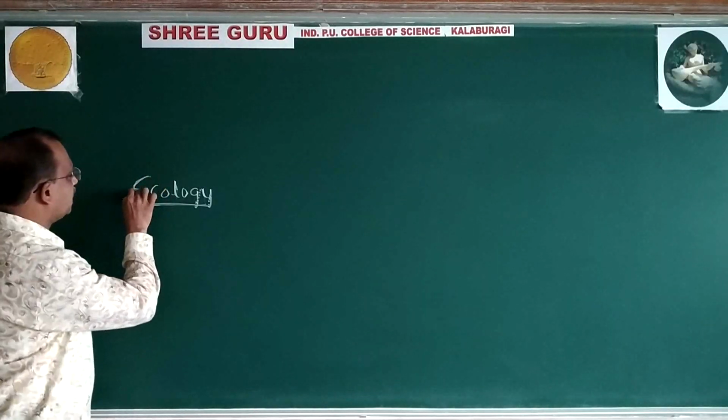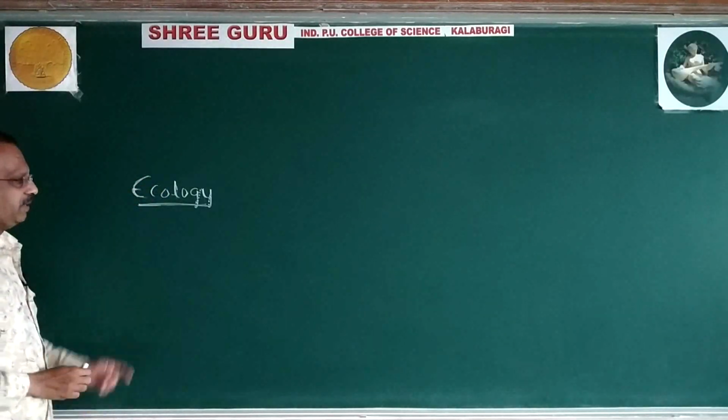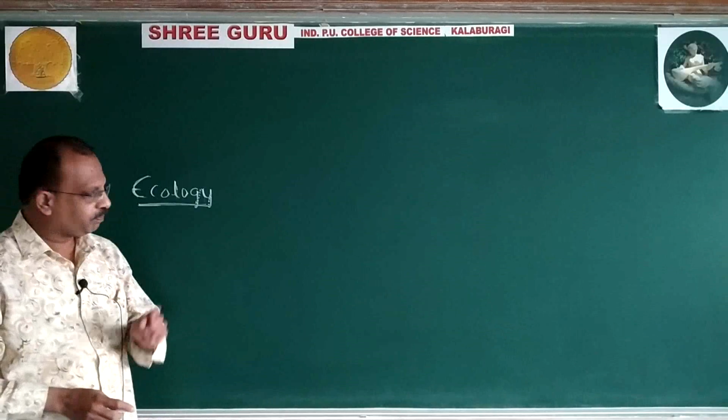Now we'll move to the last unit, ecology. It is a branch of biology.